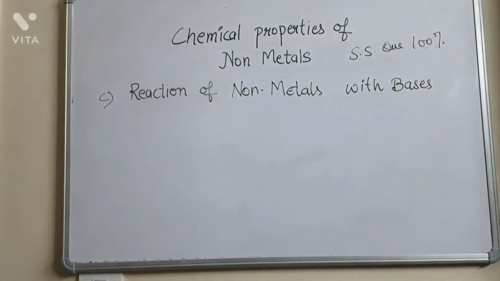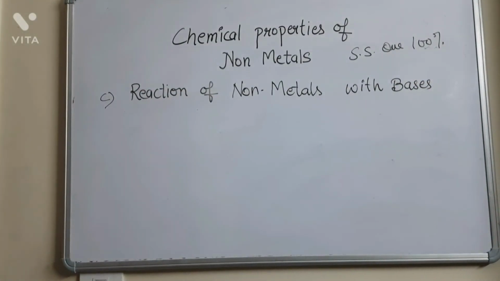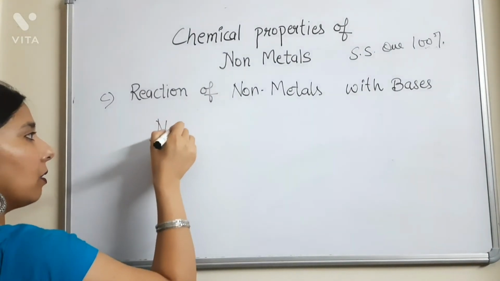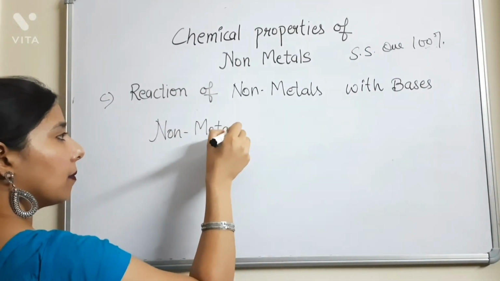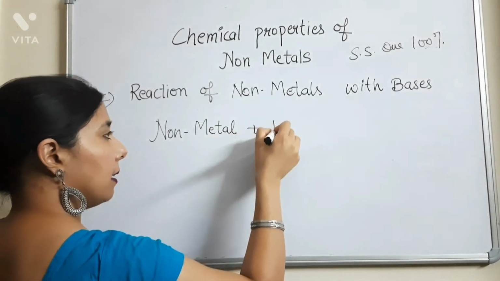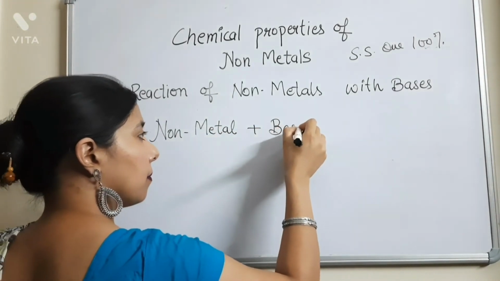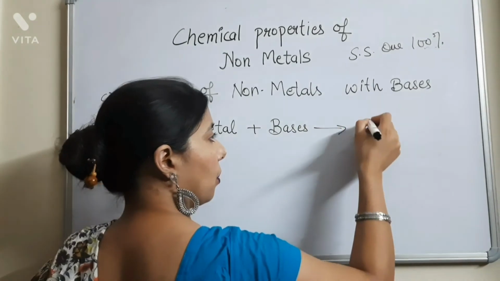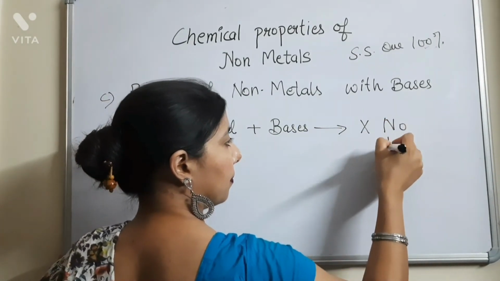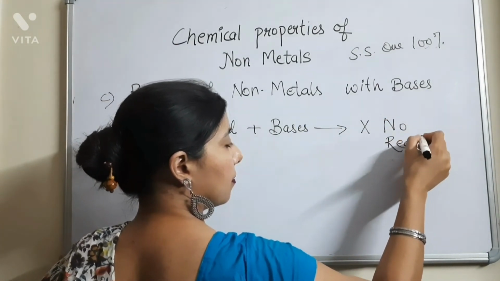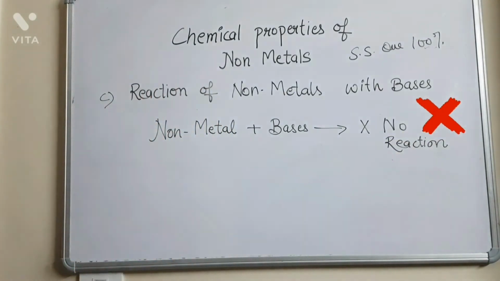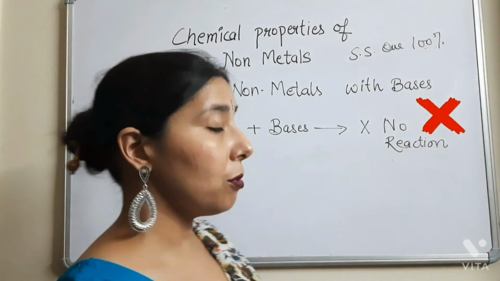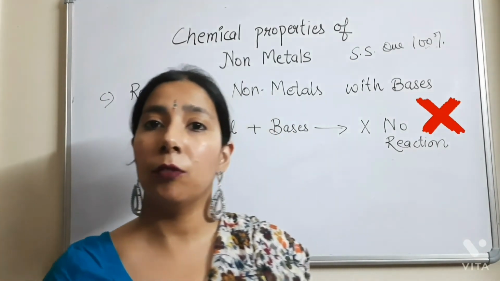So how is the non-metal going to react with bases? If it is a non-metal plus base, they again give you no reaction. Fine. So the non-metals also don't react with the bases, they give no reaction.